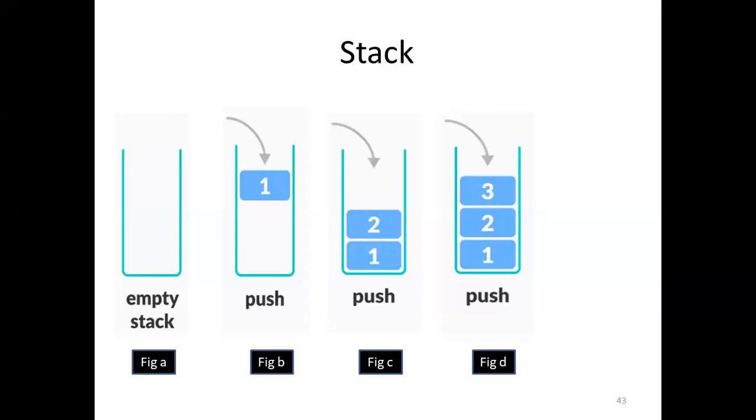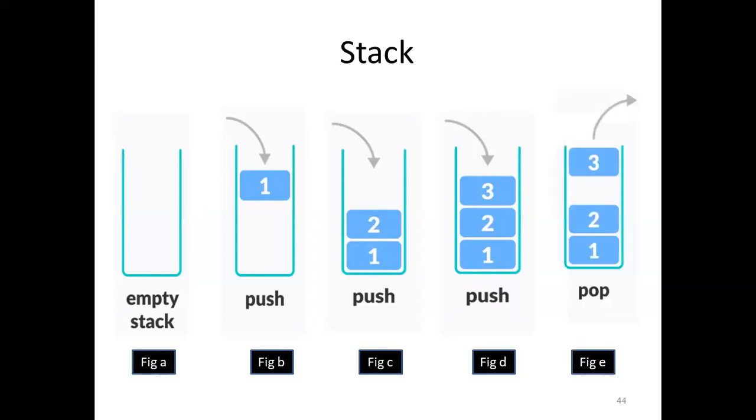Now is it possible to remove one? No, sir. Suppose you want to remove one, what do you need to do? First we remove 3, then 2, then 1. Whatever top element is available, you need to remove that top element first, and after that you are able to remove the one. Now here 3 is removed.